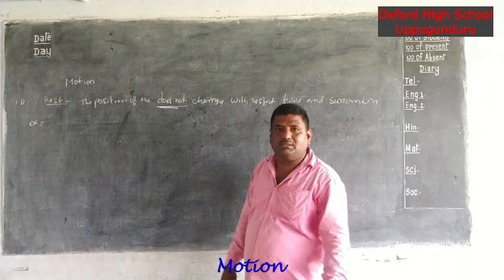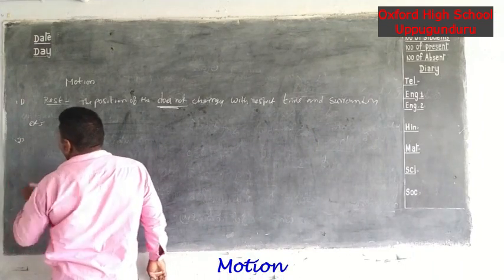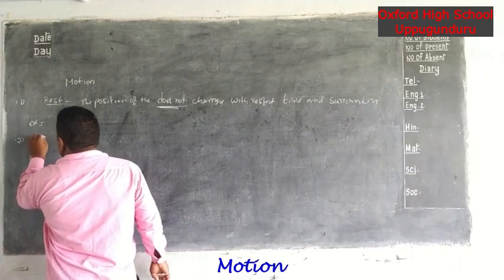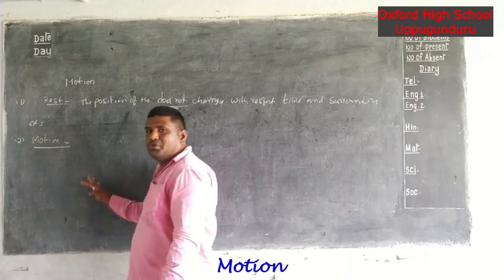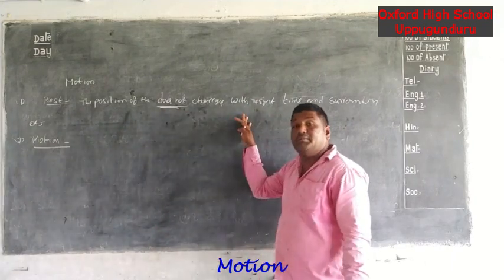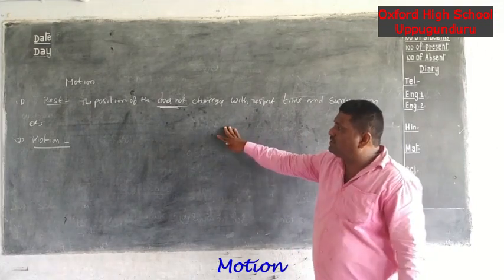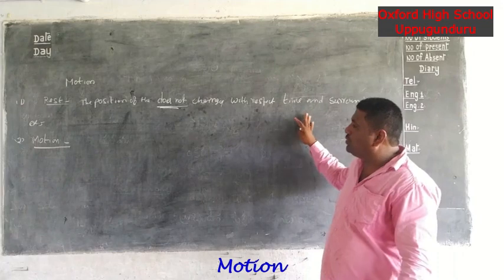Understood, all? Next, we will discuss the second definition: motion. What is the definition of motion?